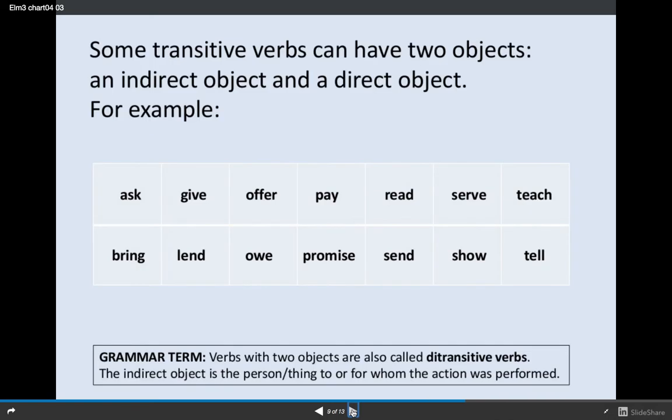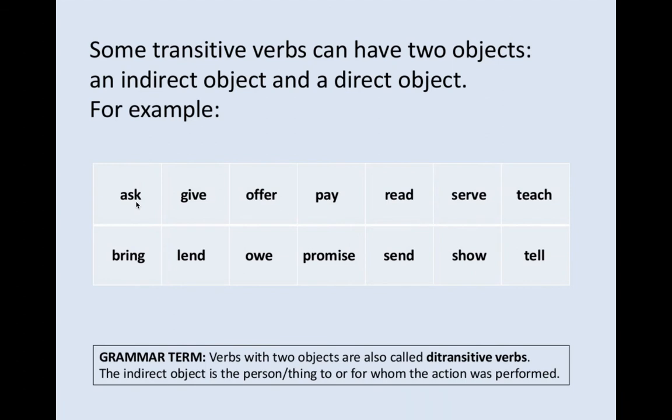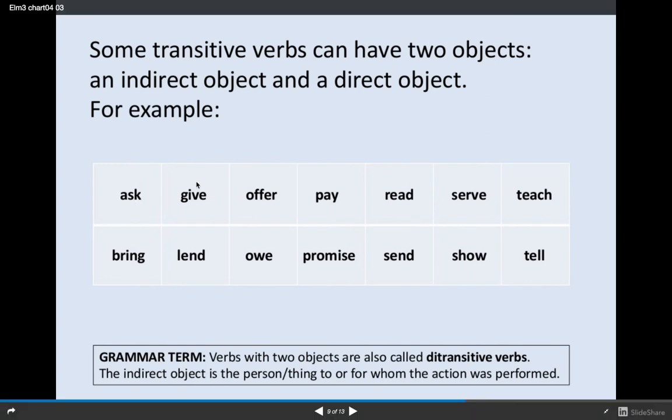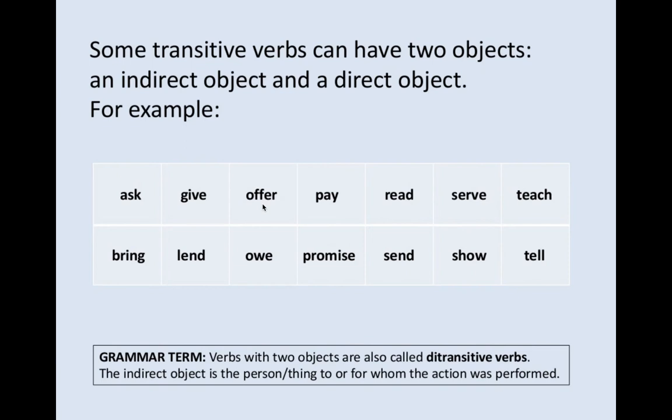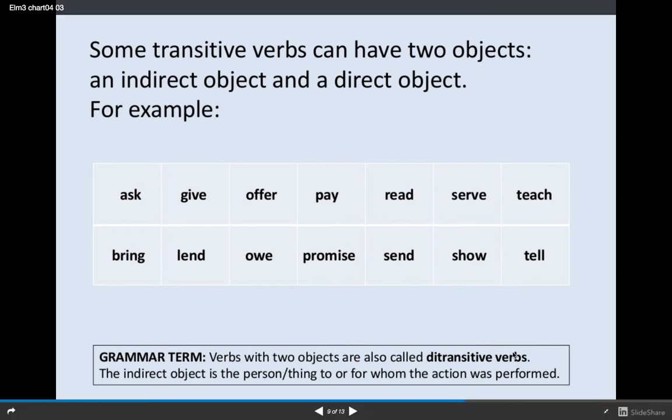Okay, some transitive verbs can have two objects, an indirect object and a direct object. And here's an example. These are all verbs that can work that way. Okay, I asked him a favor. Okay, he gave me a pen. I offered him some advice. You can hear that there are two objects happening there. They use this word ditransitive verbs. Di means two.